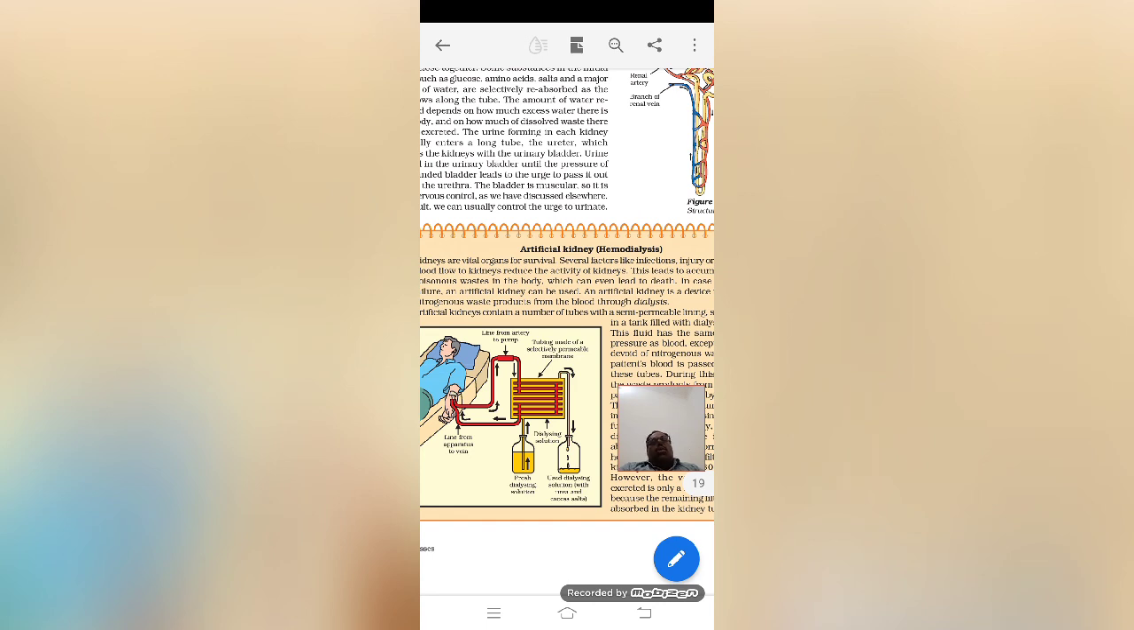Those who have a high sugar level in their body, diabetes mellitus or type 2 diabetes, their kidneys will fail. When the kidneys fail, this filtration is not possible. When the filtration is not possible, there will be accumulation of nitrogenous waste in the blood that is poisonous to us. To eliminate that waste, hemodialysis is done inside the hospital.